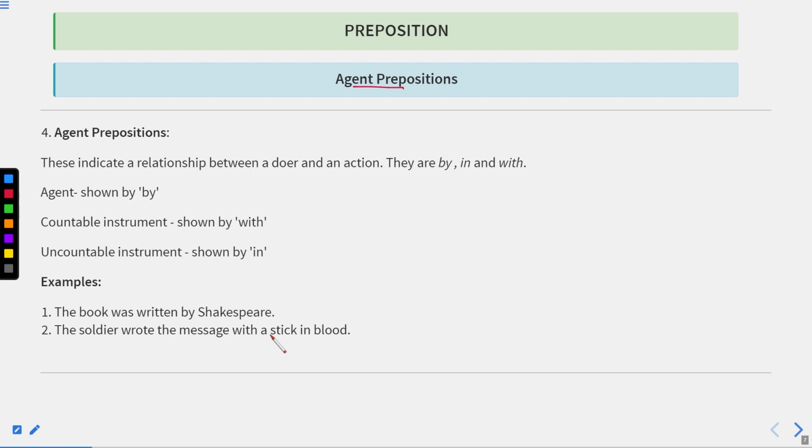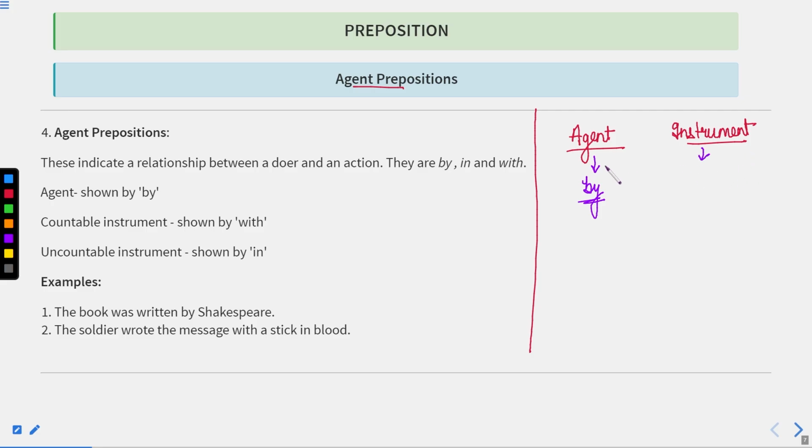And obviously, the person who is doing that may have taken help of something else as well. If something has been done, the person who does it is known as the agent of doing it. And this agent, if he has taken help of anything, that is known as an instrument. This thing is very, very important, so just keep this in mind and note it somewhere. It will definitely help you out in your speech or communication. Agent is always shown by "by". Whenever we have to show the agent, it has to be shown by "by".